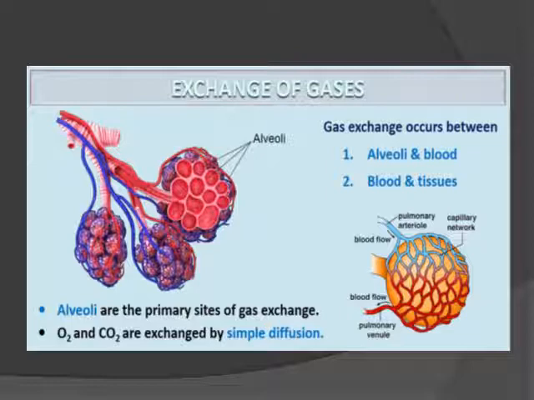and blood and tissues. So this is the alveoli, which are surrounded by a network of capillaries through which the exchange of the gases takes place. Alveoli are the primary site of exchange of gases. They are also known as the structural and functional unit of the lungs, through which the exchange of the gases, that is O2 and CO2, takes place by simple diffusion.